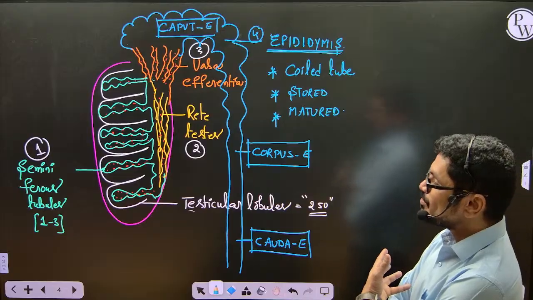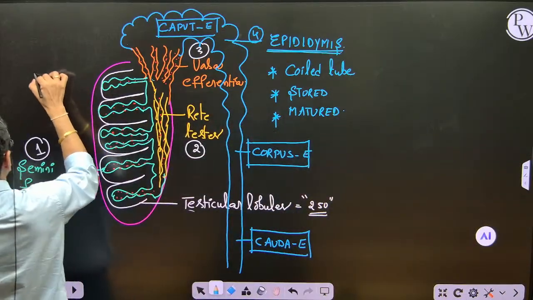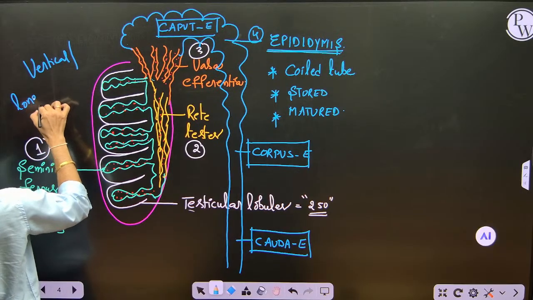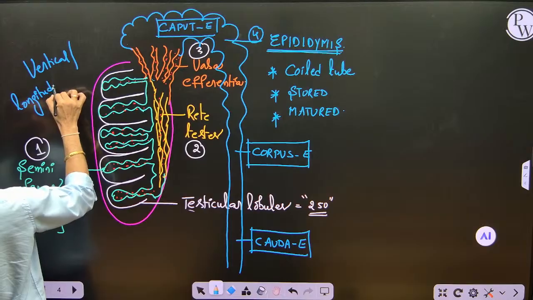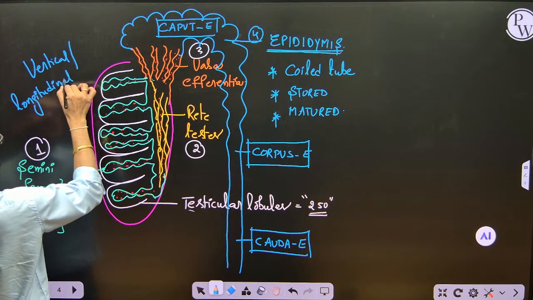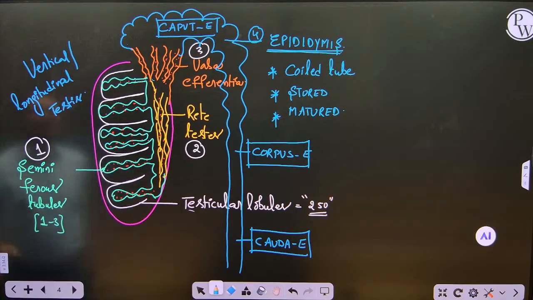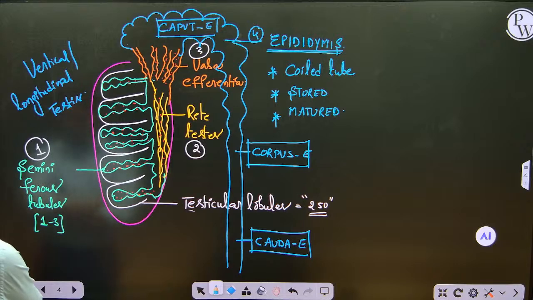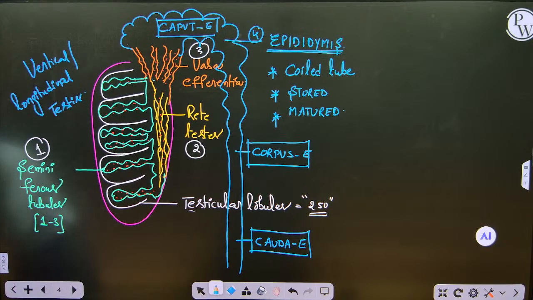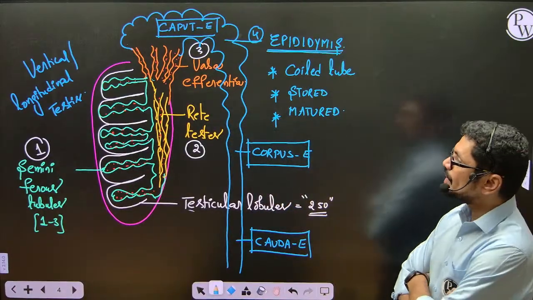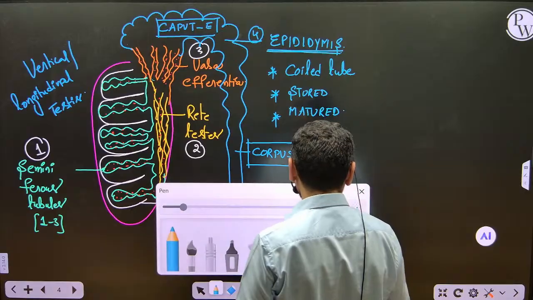This diagram is very important. In fact, this is the vertical section or longitudinal section of the testis. Vertical section or longitudinal section of the testis. Okay, now, right, and now see this diagram, vertical section or longitudinal section. I will represent the same diagram here.